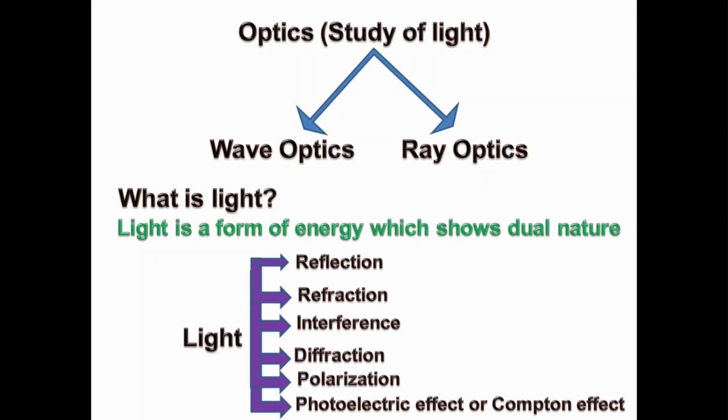Then diffraction, polarization, then photoelectric effect or Compton effect. In some of these we can see the wave nature of light, and some show particle nature. Diffraction is nothing but the bending of light. Then photoelectric effect shows particle nature. We'll understand this in detail later.